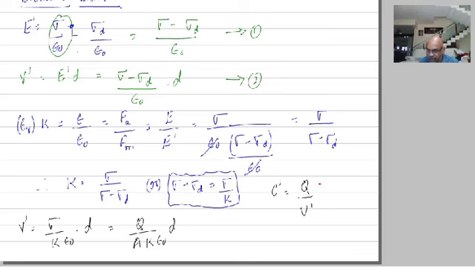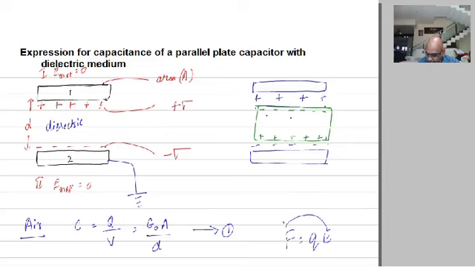Come here. See that plus plus plus plus, minus minus minus. After the introduction of the dielectric medium also, the charge on the plates A and B will remain the same. Charge will not alter. Therefore I have taken Q only. What alters is only the potential. What alters is only the electric field. Electric field changes, therefore potential changes, but the charge on both the plates of the capacitor remains same. So C dash is equal to Q divided by V dash.